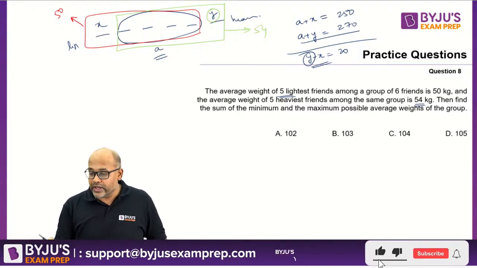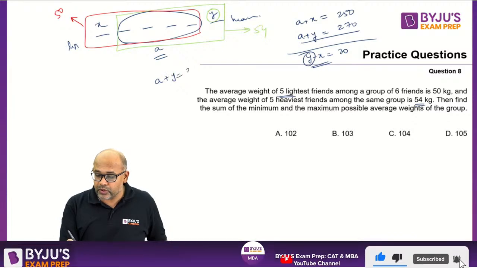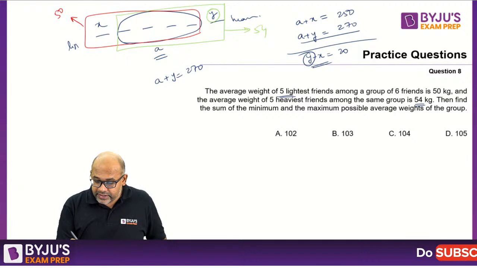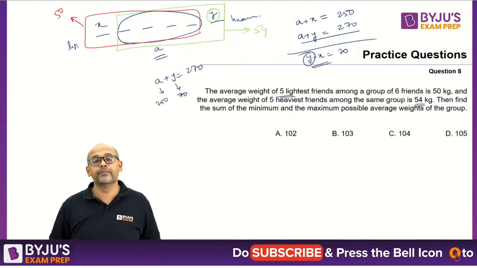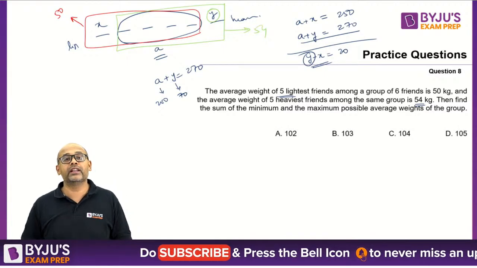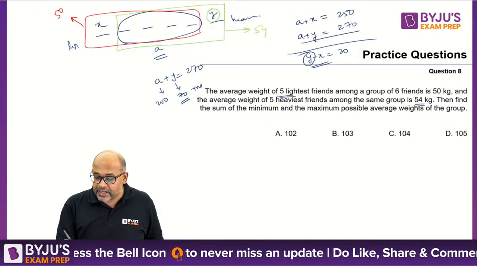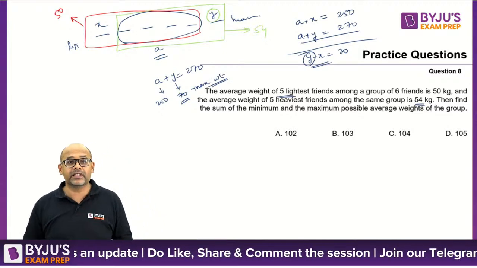So what I will do is, if I take A plus Y equal to 270, so if I take this as 200 and the remaining as 70, this would be basically the maximum weight. Why is this the maximum? There is a reason why this is the maximum.